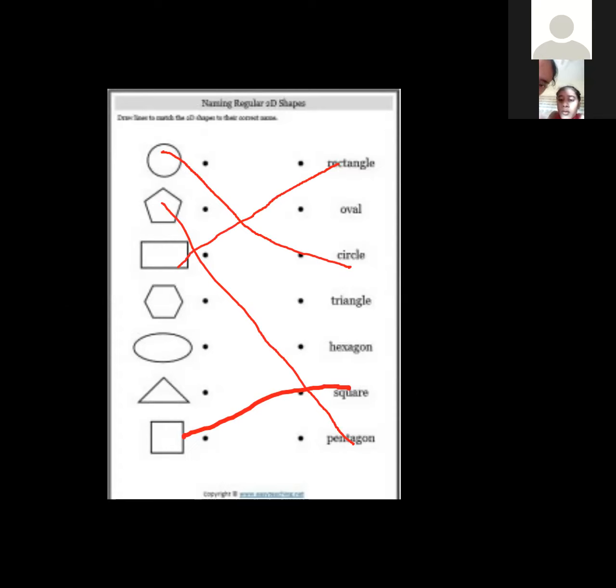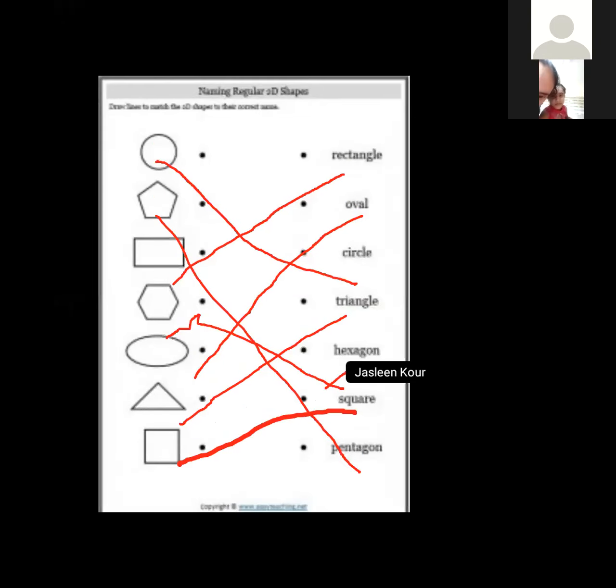I'm just helping you out. Right, oval. This is hexagon, the one which you have left, a 6-sided figure. Okay, very good try. Thank you, ma'am.